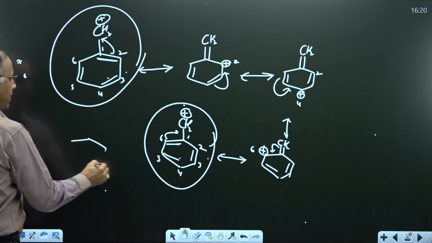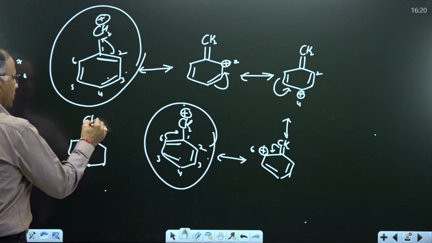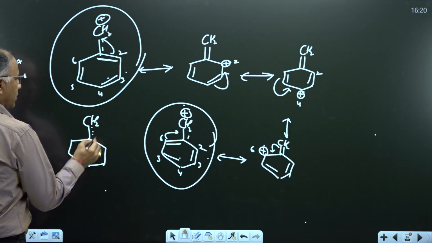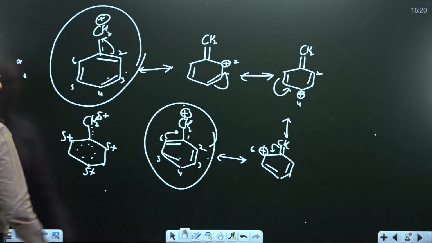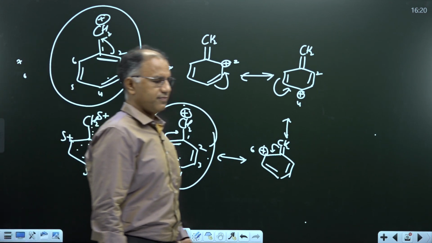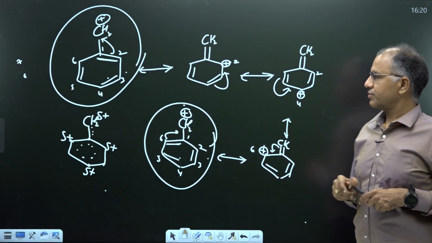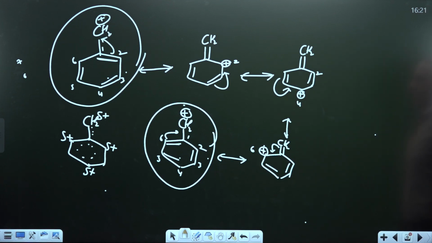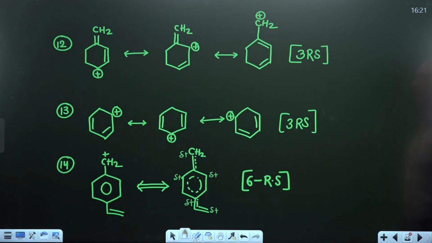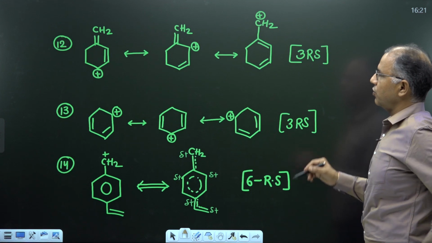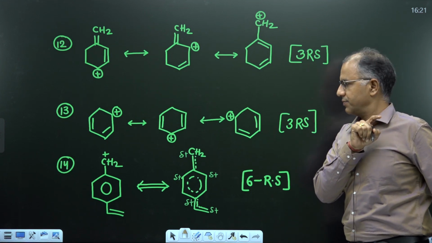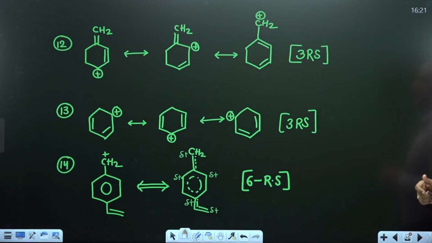Now what about the hybrid? Delta plus, delta plus, delta plus and delta plus. This is the resonance hybrid. Got it? Now draw these all. You have to draw all resonating structures. You have to draw curved arrow and hybrid. Pause the video and try it.